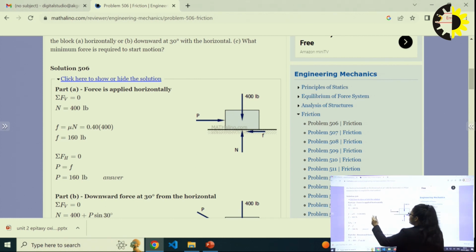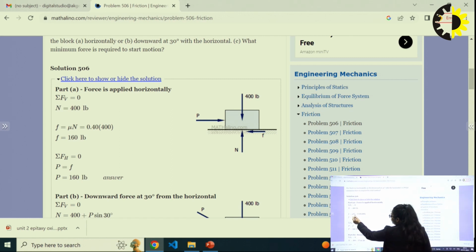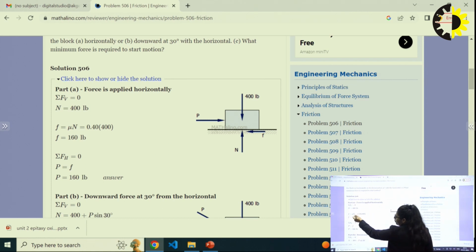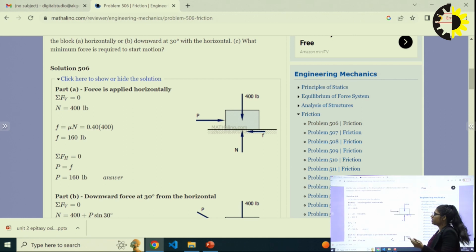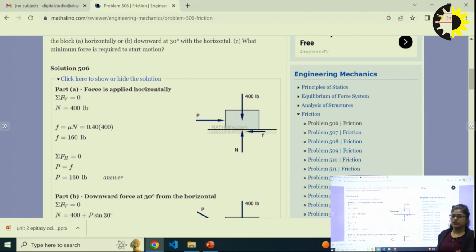So sigma Fv is equal to 0 and sigma Fh is equal to 0. From sigma Fv, N is 400 lb, and by the formula for friction force, F is equal to mu N. We put in the value of N, and mu is already given in the question. So 0.40 multiplied by 400, F is 160 lb.